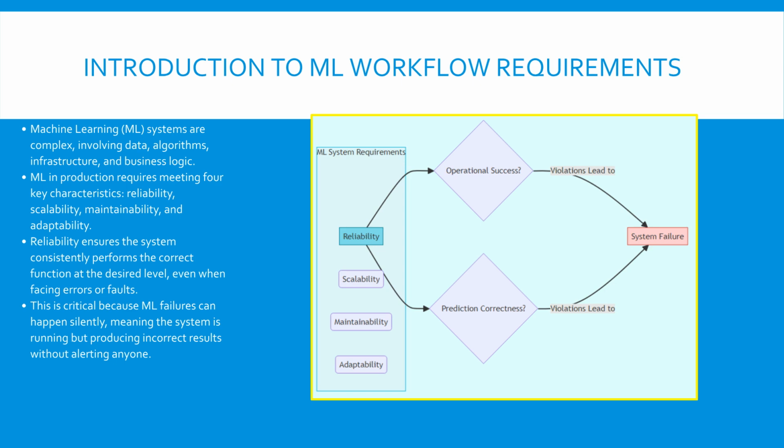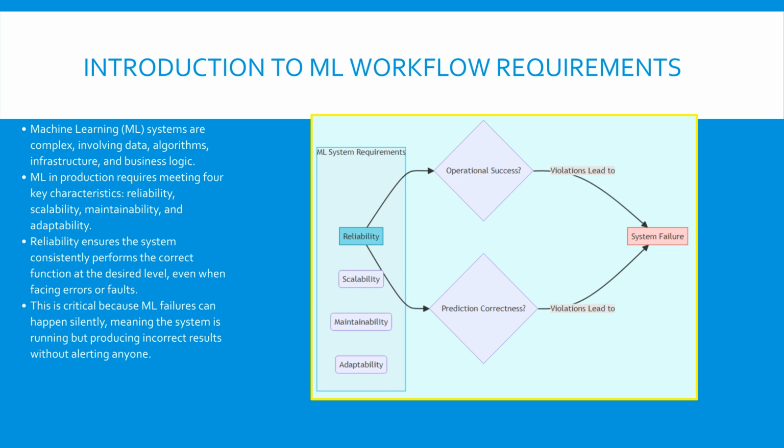When we talk about machine learning, or ML, in a production setting, meaning systems that real users depend on, we are dealing with highly complex structures. These ML systems involve many components like data pipelines, specialized algorithms, infrastructure, and business goals. For any ML system to be successful in the real world, it must satisfy four key requirements: reliability, scalability, maintainability, and adaptability. Today, we focus on reliability.